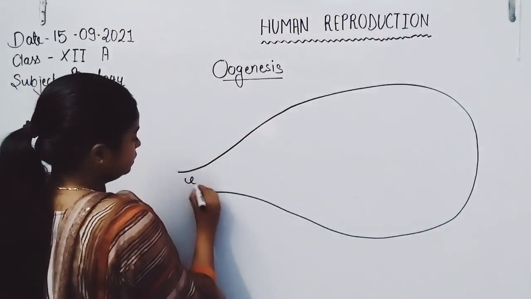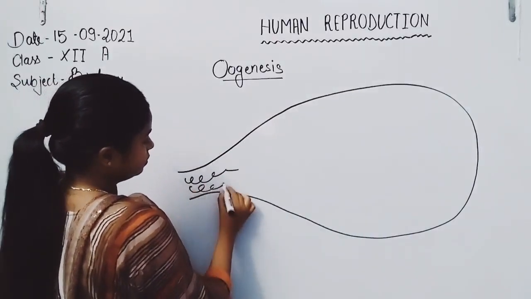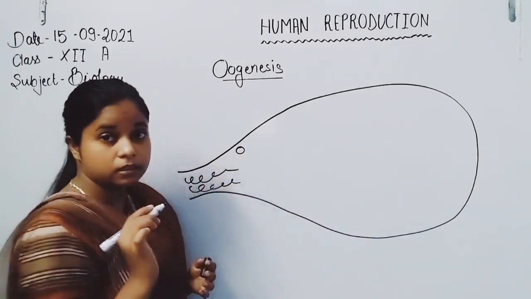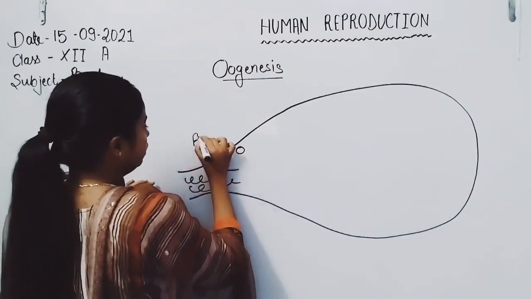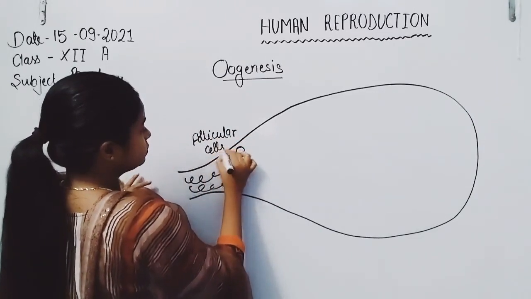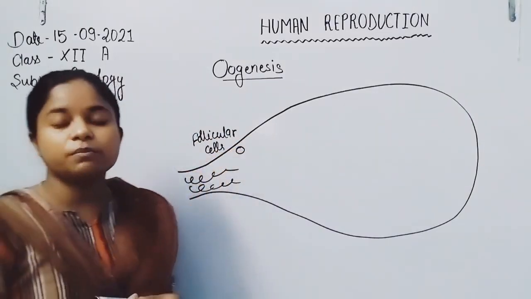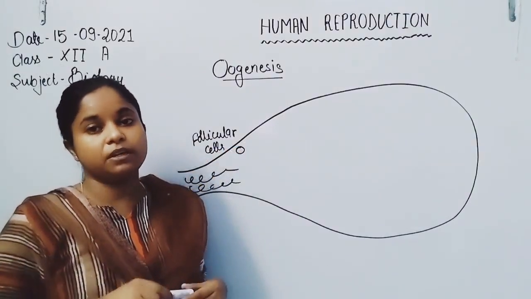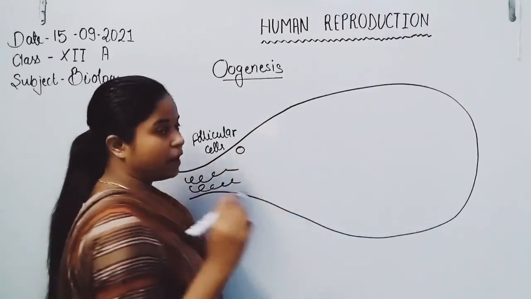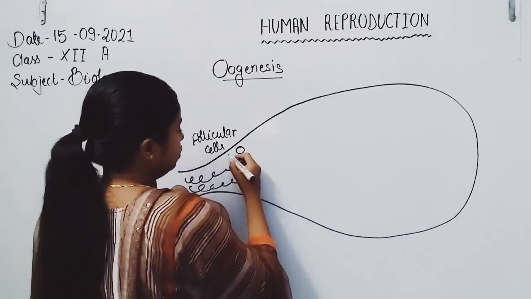Here are blood vessels. Now this one is the follicular cells, which are present in the germinal epithelium membrane of the ovary. Follicular cells first undergo mitosis division to form oogonia.